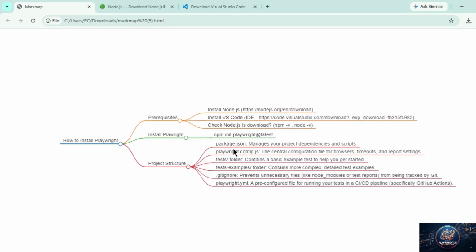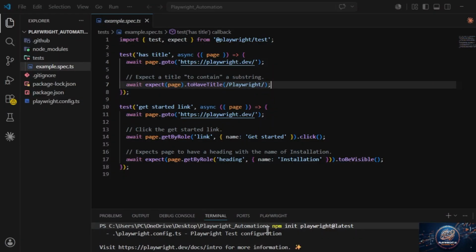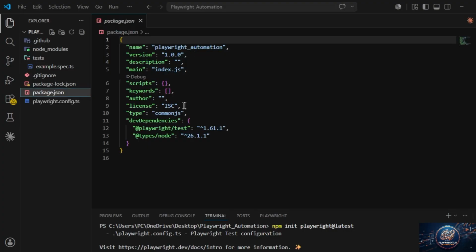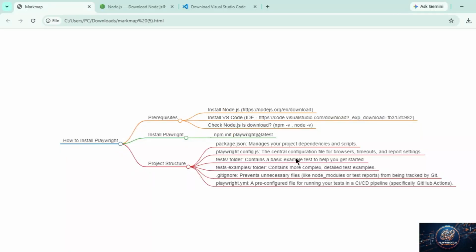Yeah, so that package.json means our project dependency. So what is meant by dependency, those who are from a Selenium background can easily understand what the dependency is, they have added in Selenium. So in this package.json file, let me show you here, we have the dependencies that we need, which we will include here. We don't need to add them manually, by default Playwright will give you.